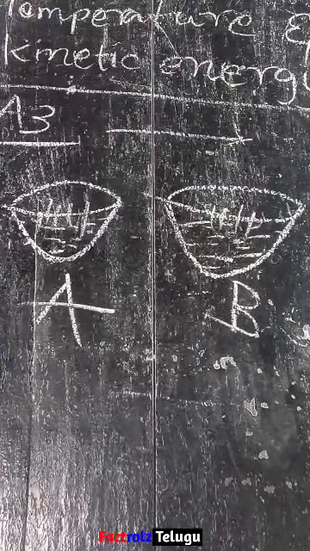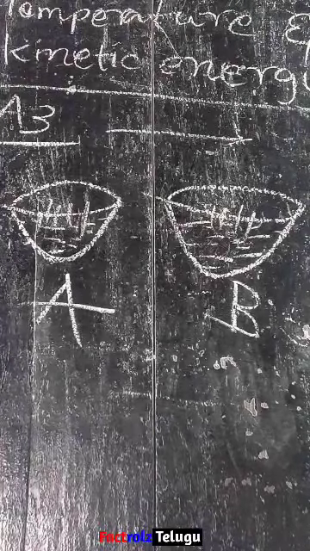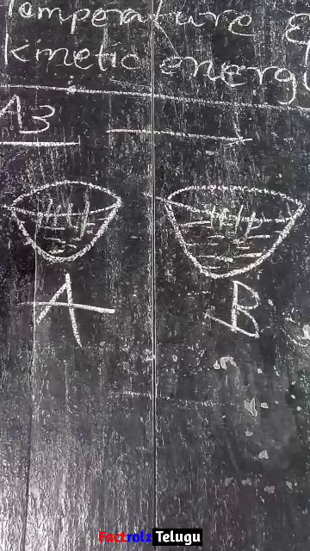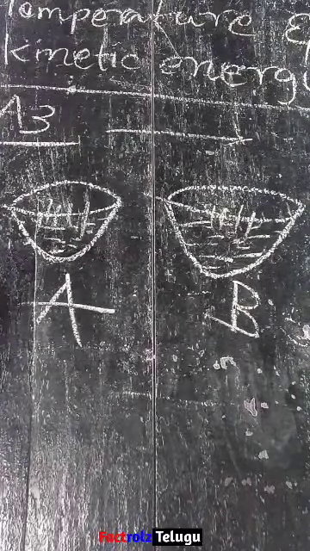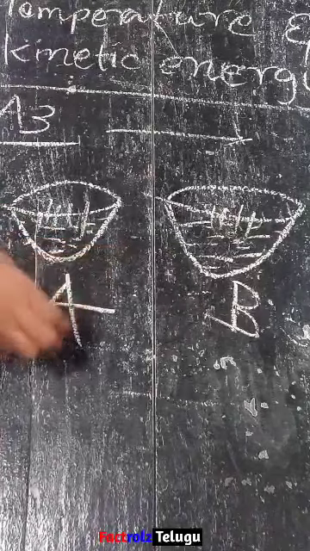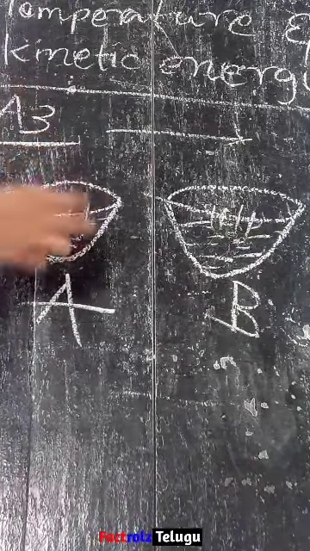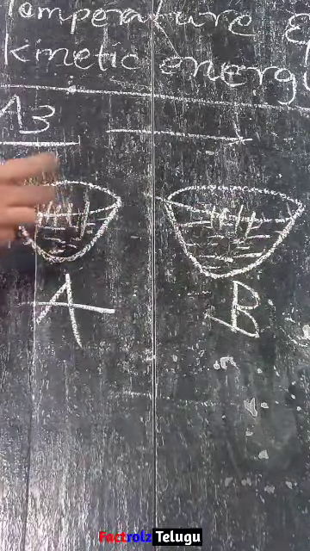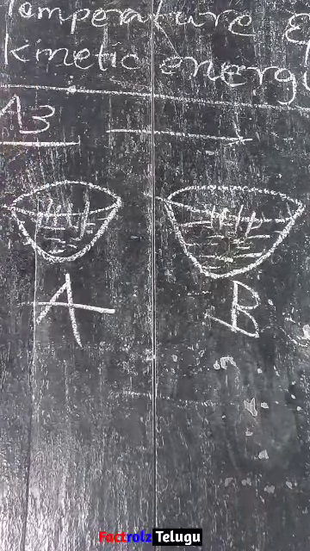So we can say that the temperature of a body is an indicator of the average kinetic energy of the molecules of the body. I think you understood the concept. If you have any doubts, comment in the comment box. Here the particles in the hotter body move in a fast manner, and in the colder body more slowly. Why? Because the hotter body has more kinetic energy.